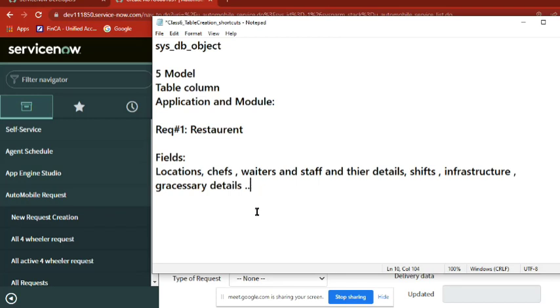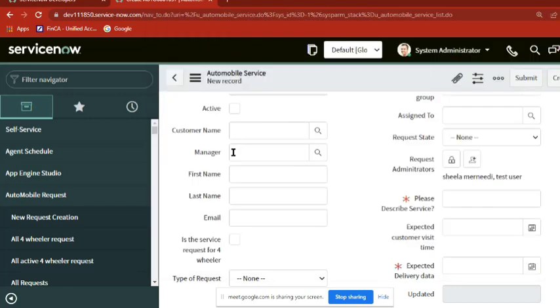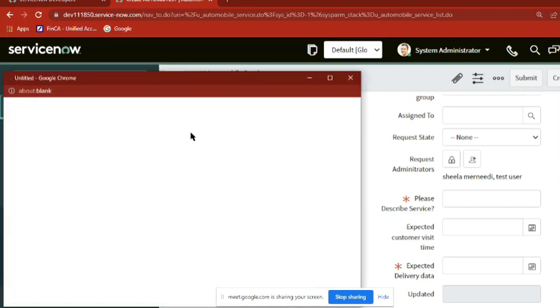That is true. Otherwise, if you give a customer, it will be confusing because I don't think a customer sees this page. Yes, that is true. I 100% agree. But we are just seeing some models, assuming that everyone who will submit a request will be a customer and will be a part of our ServiceNow database.